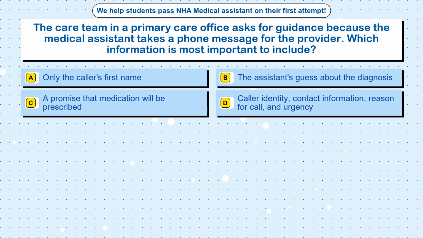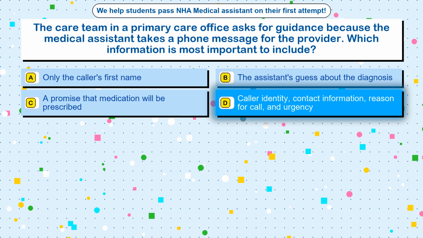Question 49. The care team in a primary care office asks for guidance because the medical assistant takes a phone message for the provider. Which information is most important to include? Option A, only the caller's first name. Option B, the assistant's guess about the diagnosis. Option C, a promise that medication will be prescribed. Option D, caller identity, contact information, reason for call, and urgency.